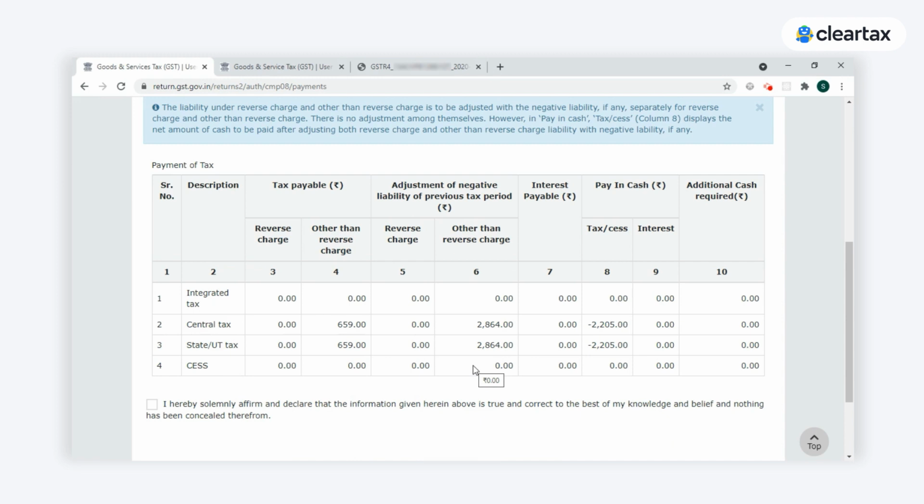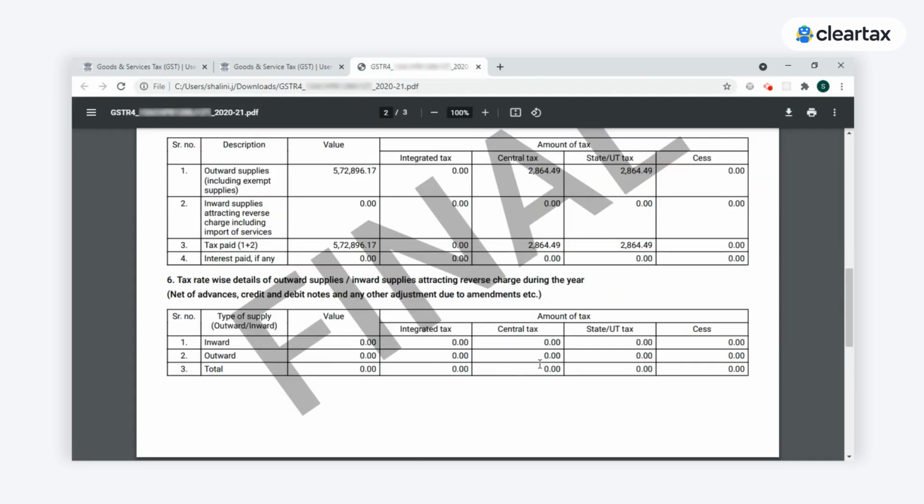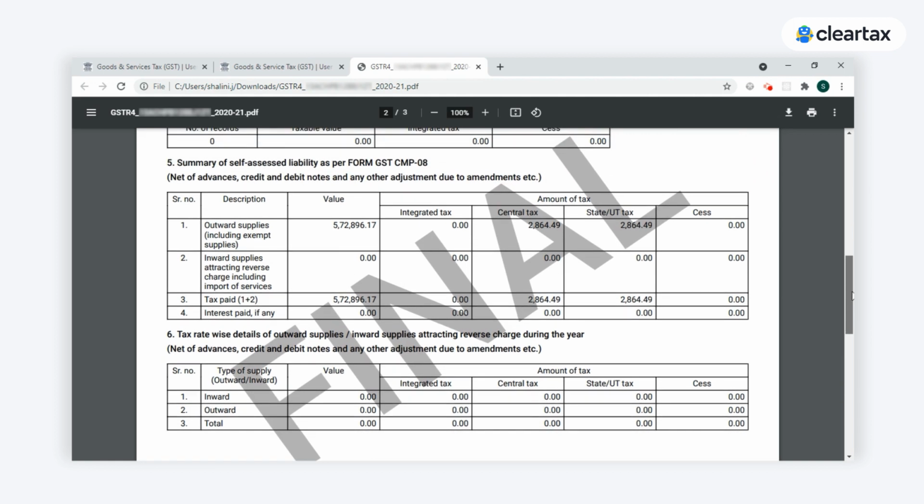If there is any amount present in the adjustment of the negative liability of the previous tax period under the payment of tax in the cash ledger balance, it is because the taxpayer has not filed the table 6 of GSTR 4 of the previous return properly. Let us see how this table 6 and table 5 will have an impact on the quarterly return CMP 08 from the previously filed GSTR 4.